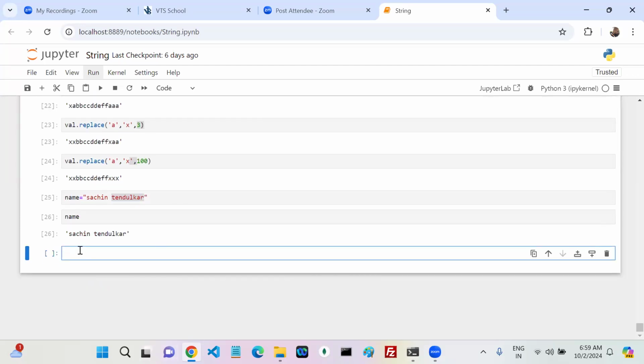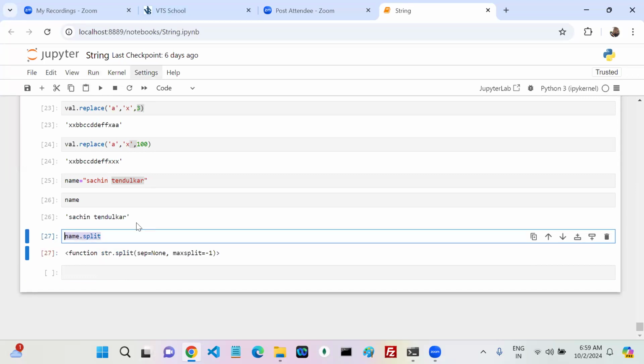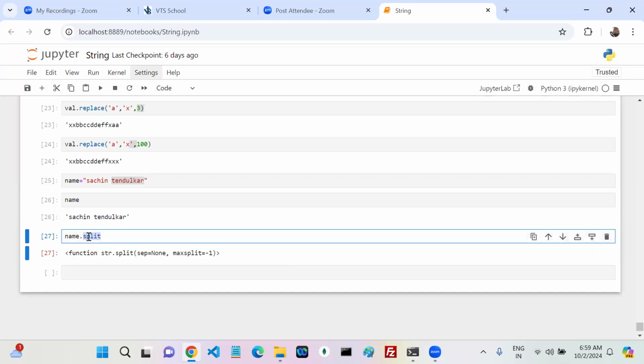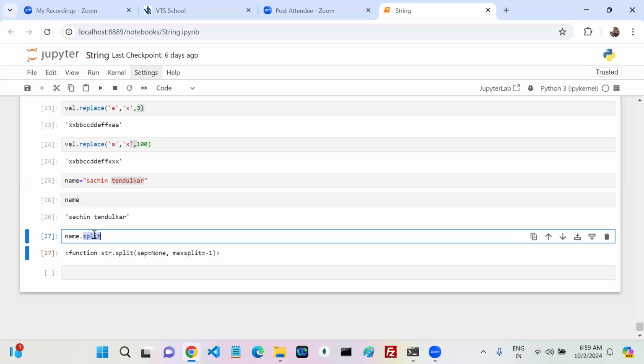For that, just assume which kind of method you have. Any related, relevant method to split your sentence into words. I have one method, split. Is the split method there or not? How can we check? Name is an object of string class. Inside the string class, split is a method or variable? It's a method.